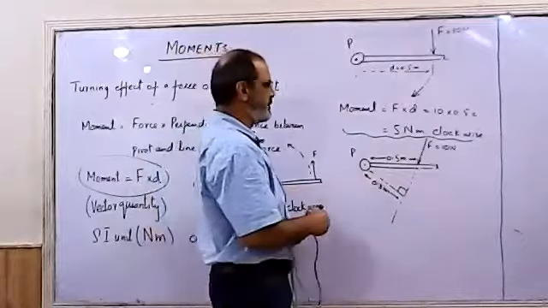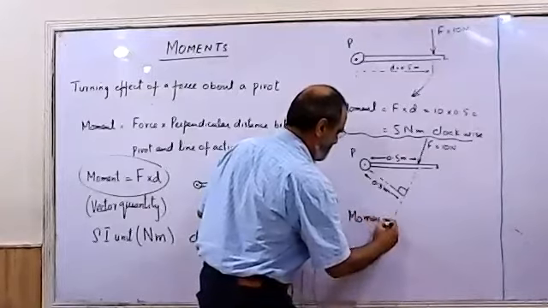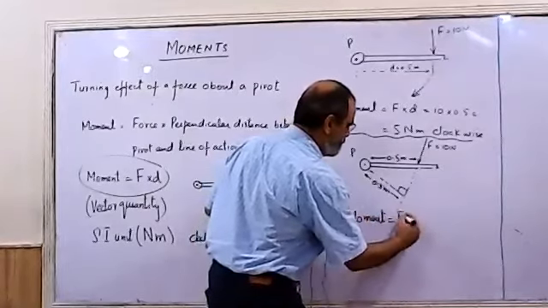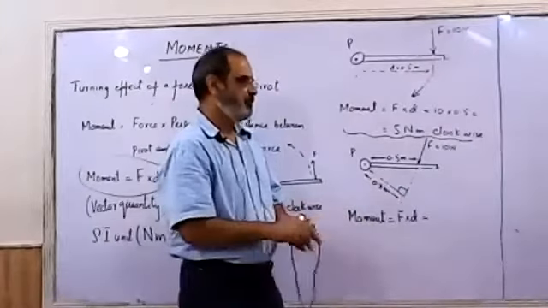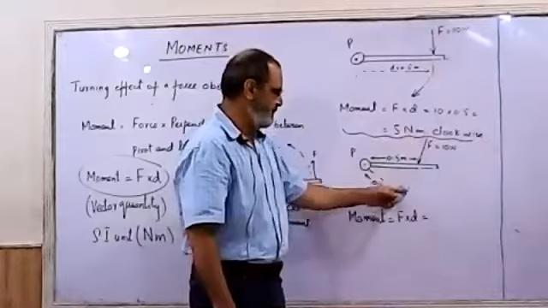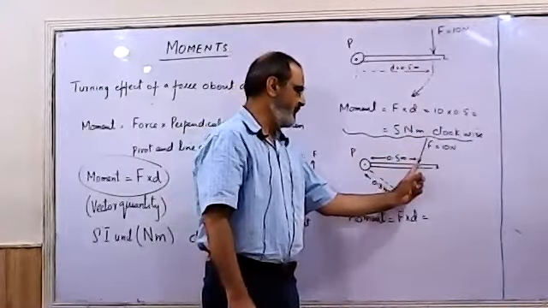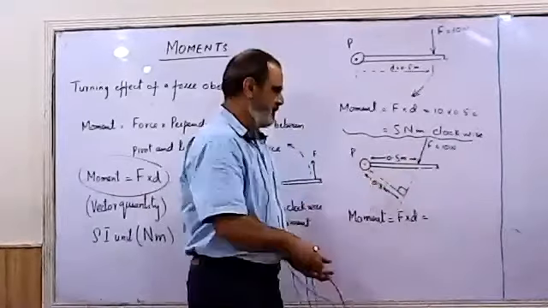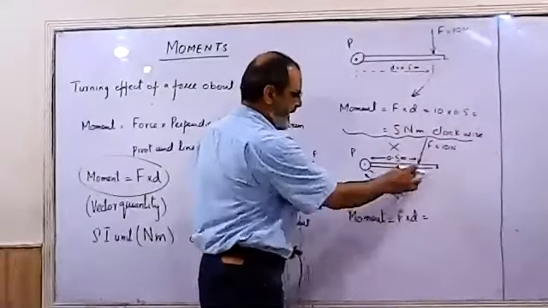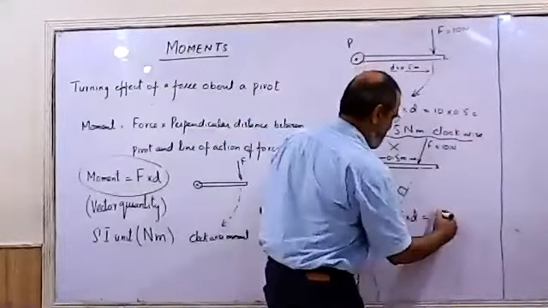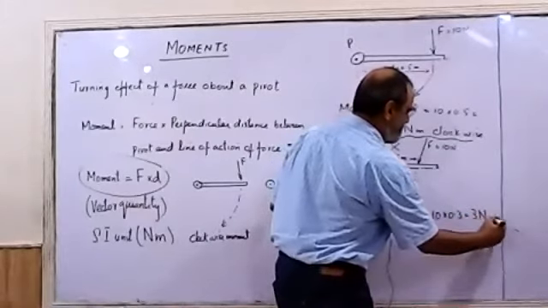So in this case, to calculate the moment, I have to use the same formula, but for D, I have to take the distance between line of force and the pivot instead of the distance between point of action of force and the pivot. I don't have to take this distance, I have to take the perpendicular distance between line of force and the pivot. That would be 10 into 0.3, 3 Newton meters.